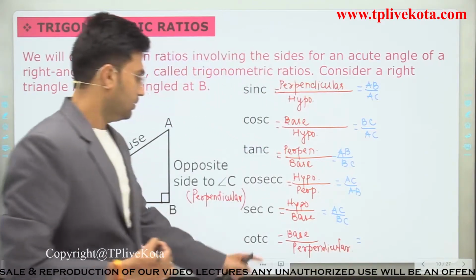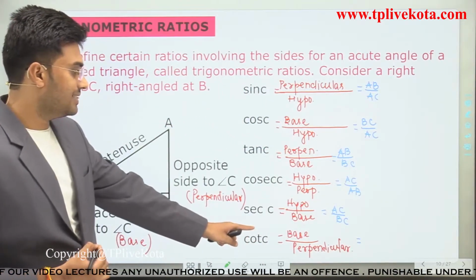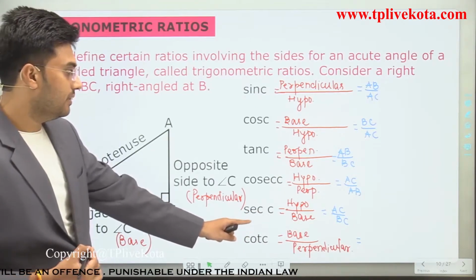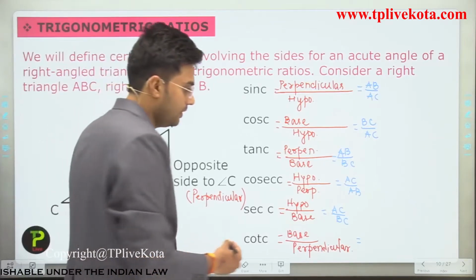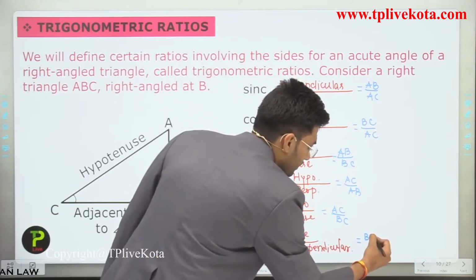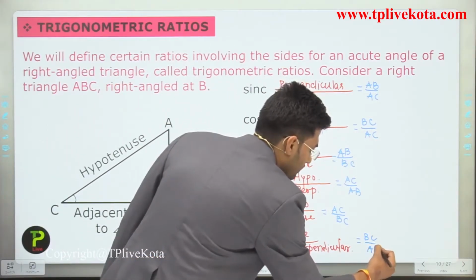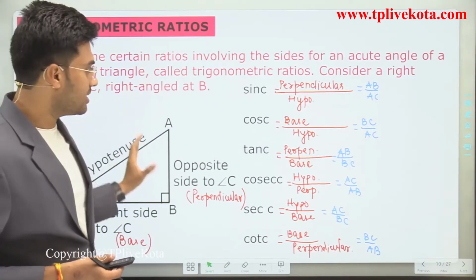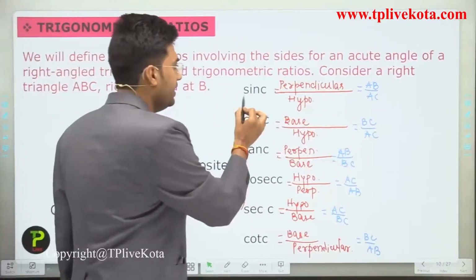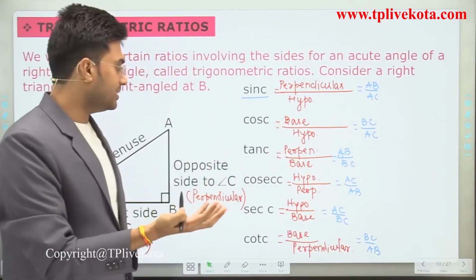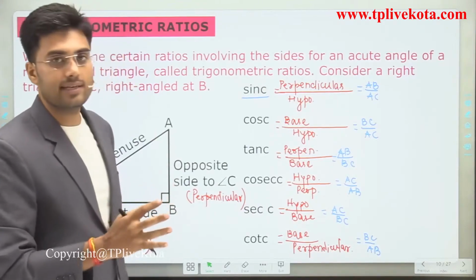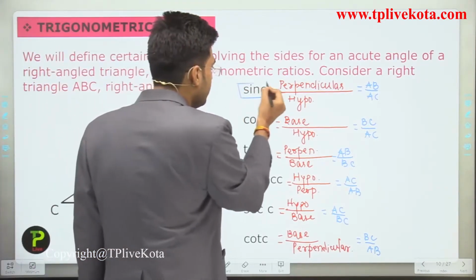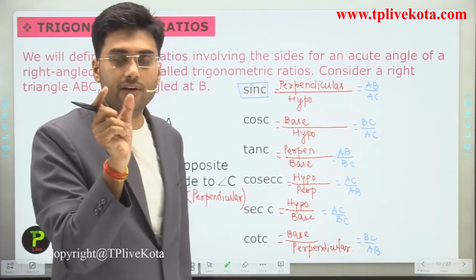Now cot C. Cot C is base divided by perpendicular, so we can write it as BC divided by AB. So these are the trigonometric ratios for this triangle for C, and we read them as sin C, cos C, tan C, cosec C, sec C, and cot C. This is a single term. This sin C, sin and C both, are combined as one term.